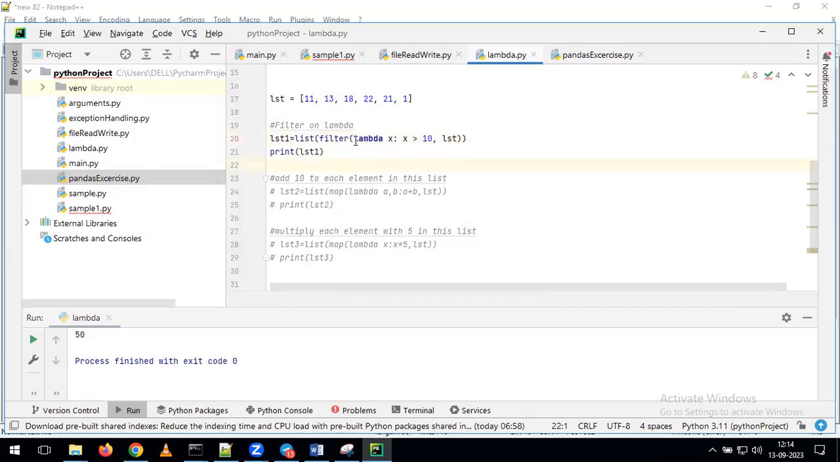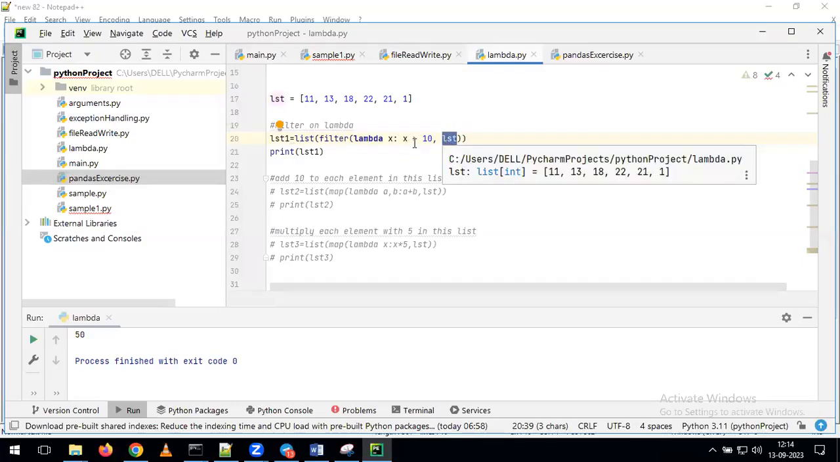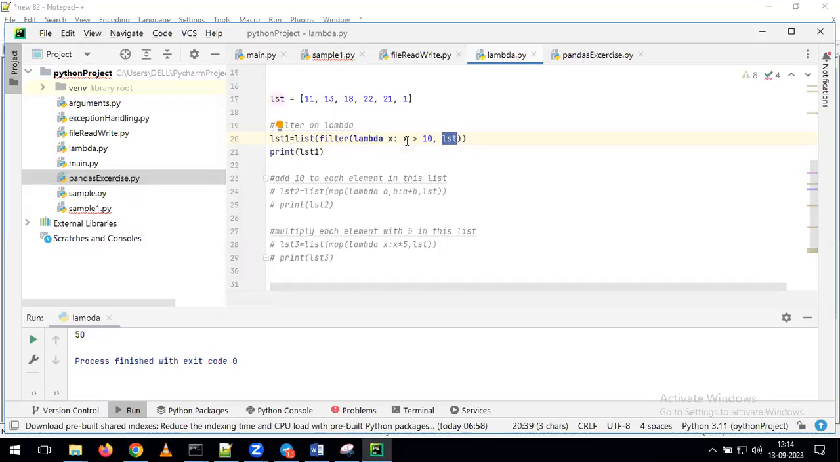Now, first, in the Lambda, what am I giving? I am giving an expression, but what expression am I giving? Addition or multiplication or condition? I am giving a condition. What is the condition I'm giving here? X variable, and I need to check the condition X greater than 10. I want to perform this Lambda operation on top of what? On top of the list. Indirectly, on each and every element, it is going to perform this expression.